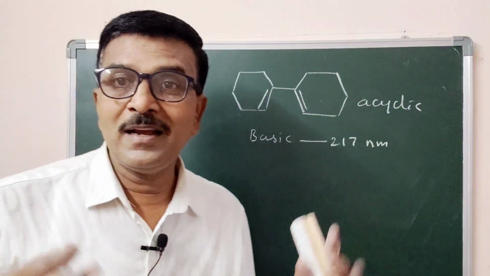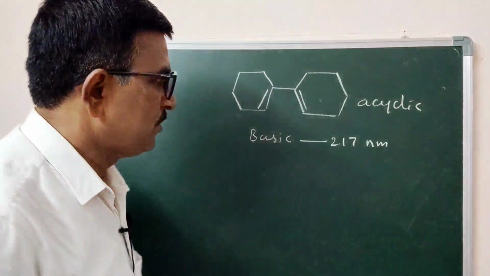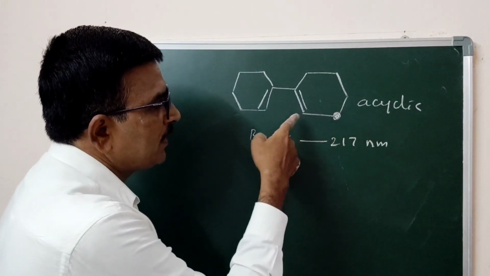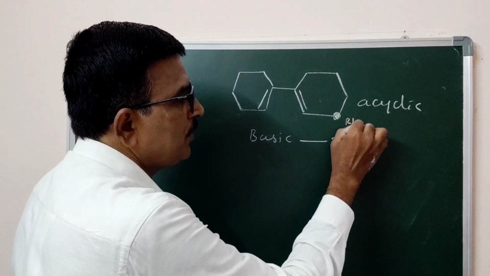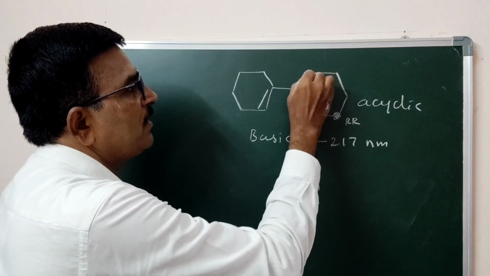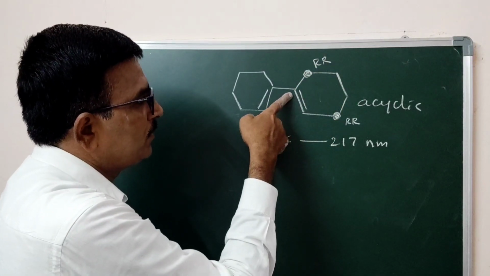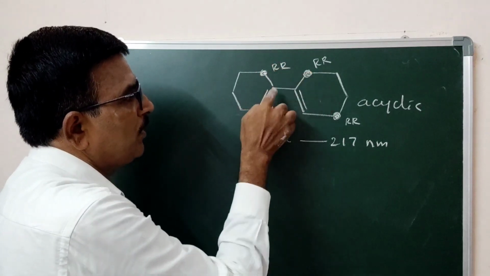Now there are no alkyl groups. Coming to ring residues, ring carbons. This is a ring carbon attached with a double bond, a ring residue. This is another ring carbon attached with the double bond. Here one more ring carbon attached with the double bond.